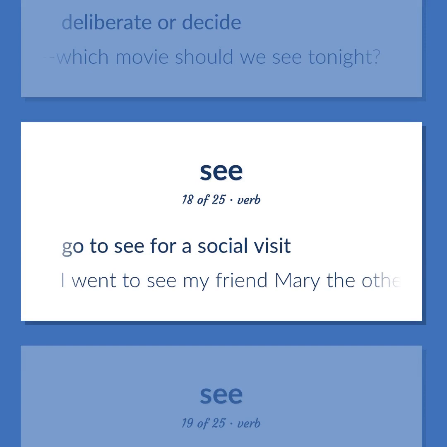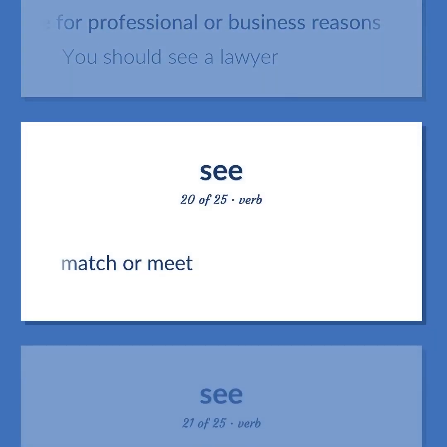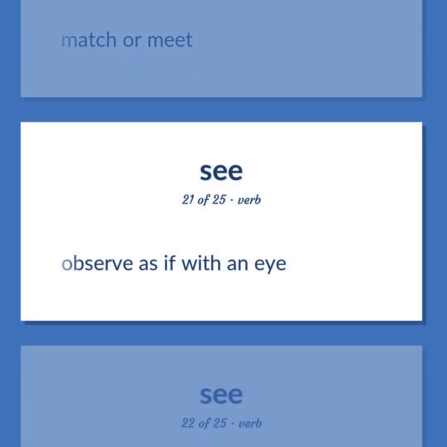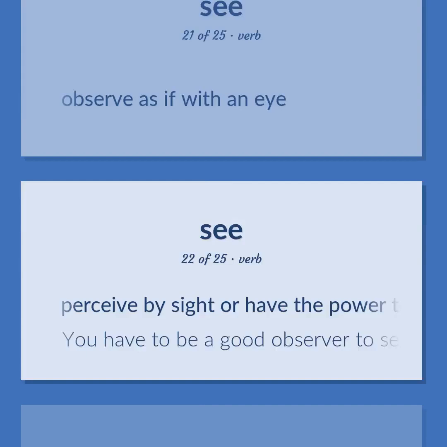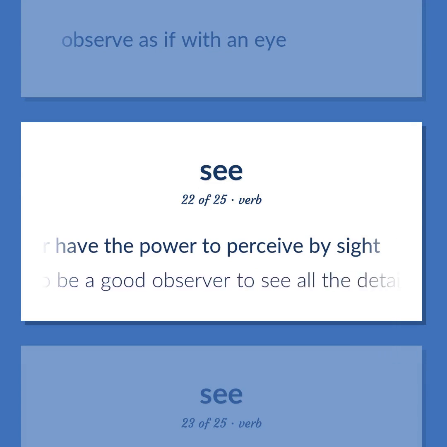Go to see for a social visit. I went to see my friend Mary the other day. Go to see for professional or business reasons. You should see a lawyer. Match or meet. Observe as if with an eye. Perceive by sight or have the power to perceive by sight. You have to be a good observer to see all the details.